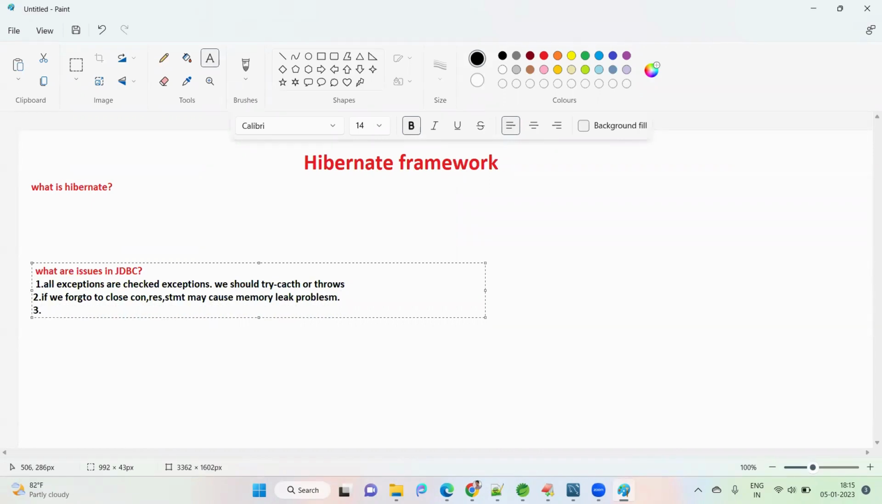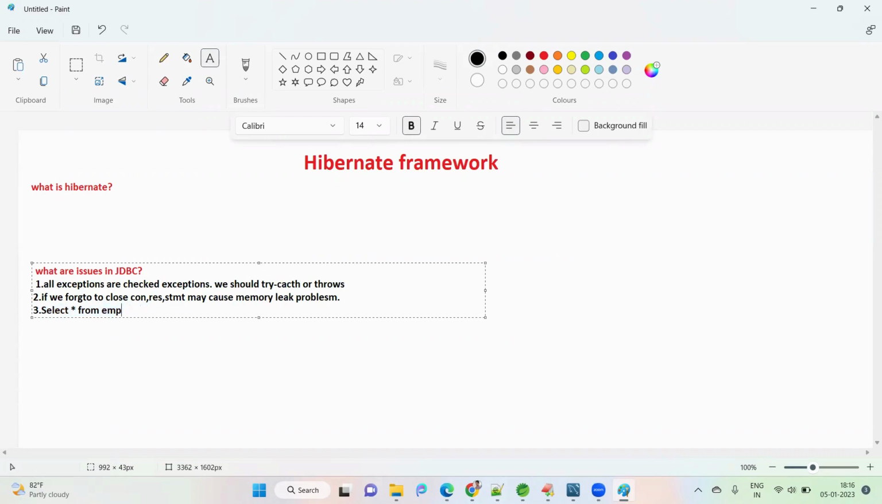Third one, today we write one query, for example select star from EMP table, and execute it in JDBC using statement.executeQuery. Tomorrow the table name changes at the database side. What will happen? Again we need to come to the code and change the table name, maybe to employee. Due to a change in the database table name, we are also changing the code. That is a problem.